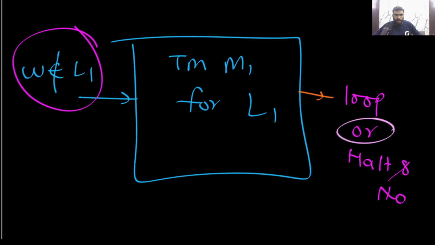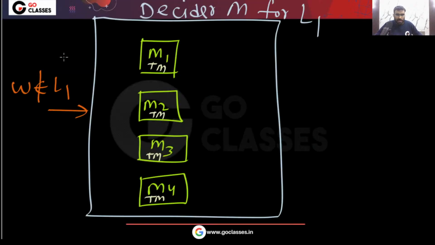Either it will loop, or it will say halt and no. Remember, this Turing machine either will never halt, or it will halt and say no. So this is what I'm telling you. Very simple: if W does not belong to L1, then here I don't care. But one of them will halt and say yes.